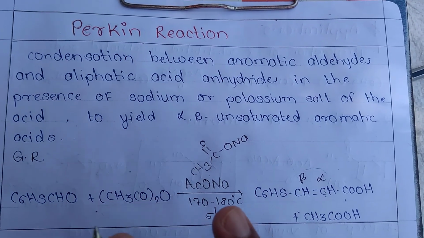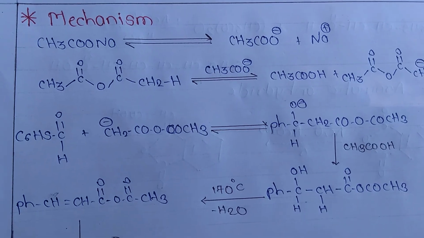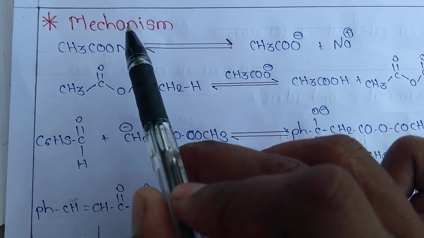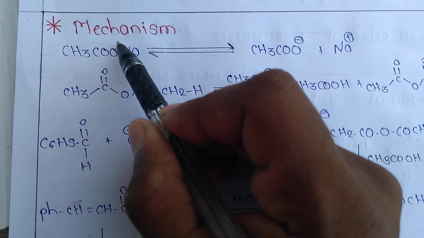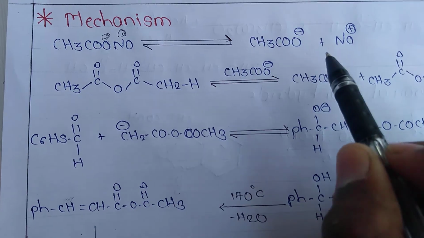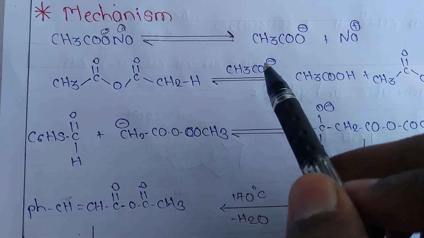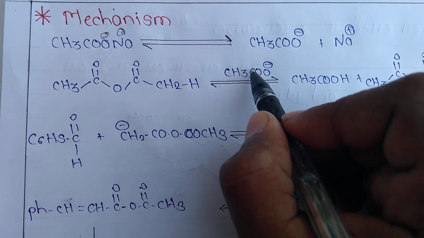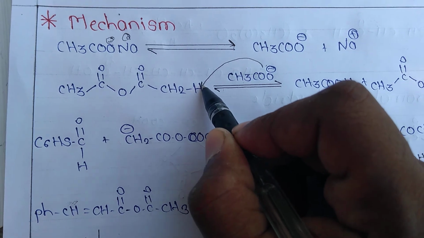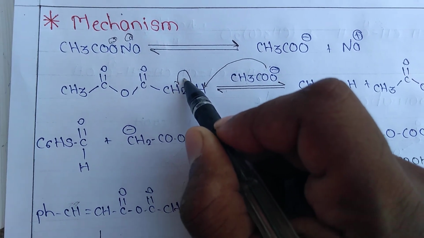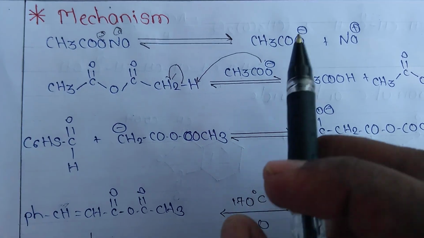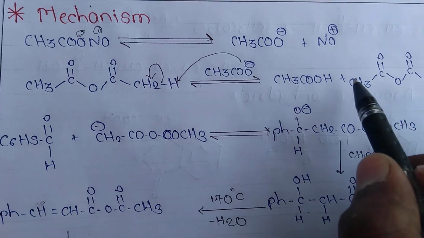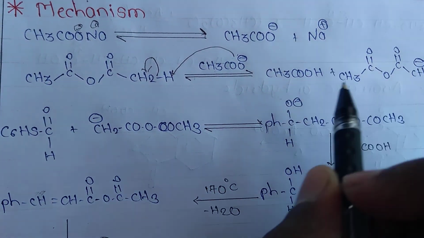So let's discuss the mechanism of Perkin reaction. So sodium salt of acid is dissociated like this. That means here is CH3COO minus and this is Na plus. So it acts as a proton acceptor. That means it abstracts a proton like this and formation of carbanion takes place. It is suggested that acetate ion abstracts proton from alpha carbon of the anhydride and the formation of carbanion takes place like this.